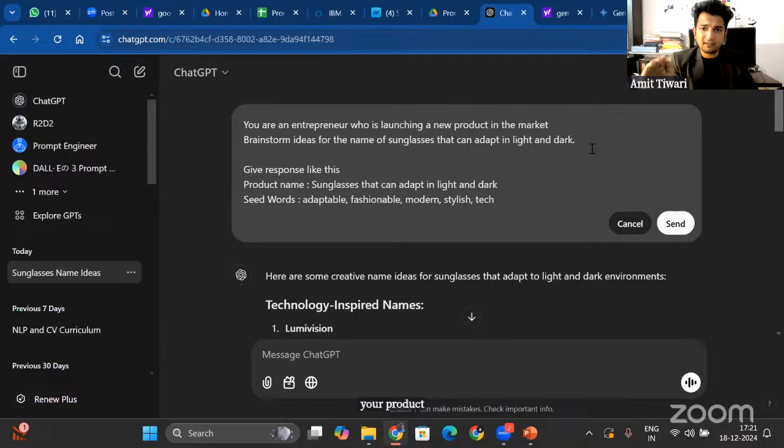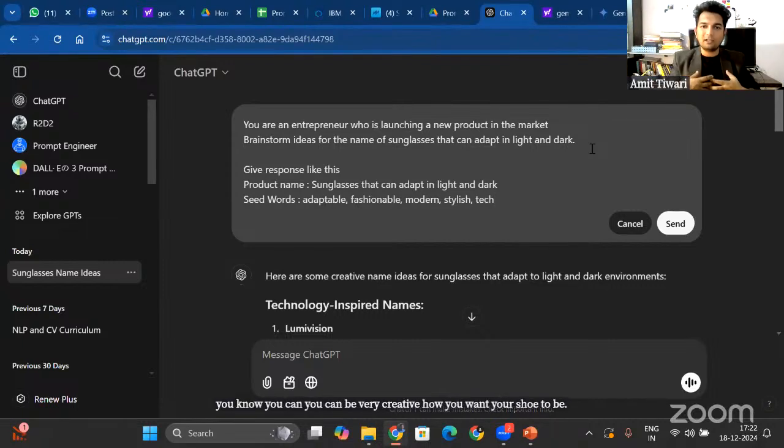If your product is a shoe that can fit all sizes, you can think about the seed words, which is usable or value for money, or stylish, modern, or maybe celebrity. You can be very creative about how you want your shoe to be.